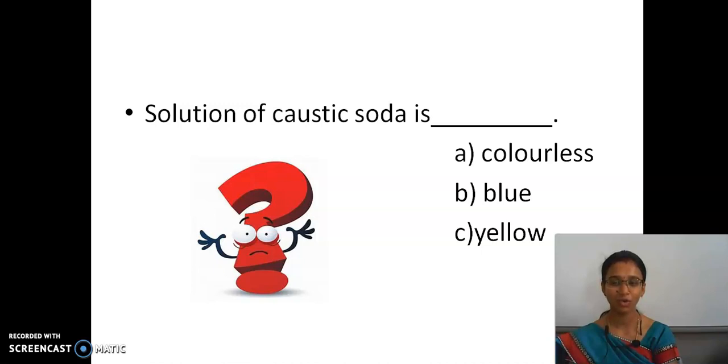So for that you need to know what is meant by caustic soda. It is used at the house for cleaning toilets. It looks like salt. When it is mixed with water, it becomes colorless. So the solution of caustic soda is colorless. It is used to repair pipes, because when salts get coagulated in the pipes, the path of water will be blocked. So if we use caustic soda solution inside that, it will be corrected.